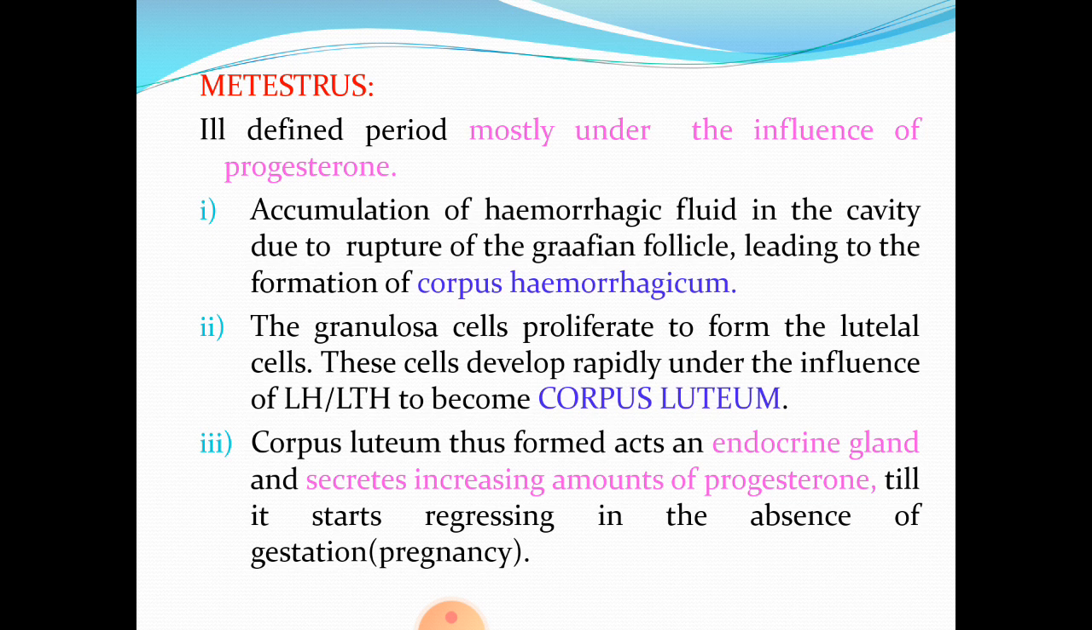Then the corpus luteum, thus formed, acts as an endocrine gland. Please note that basically ovaries elaborate progesterone, but the corpus luteum, once it develops, starts acting as an endocrine gland, and secretes increasing amounts of progesterone till it starts regressing in the absence of pregnancy. If there is no gestation, which is the technical term for pregnancy, the corpus luteum regresses, but till then it keeps secreting progesterone.